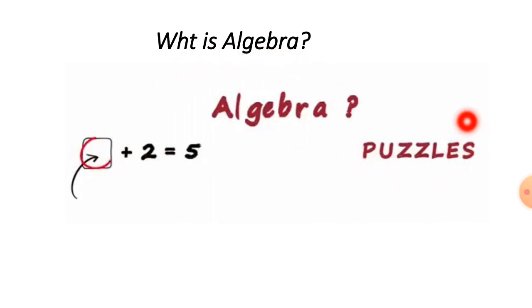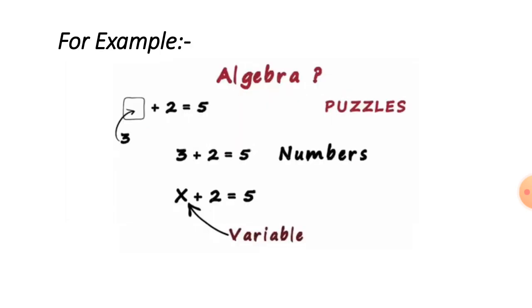So algebra is a puzzle where we find an unknown number or unknown variable and the answer will come. For example, we know that in this box 3 will come because 3 plus 2 is equal to 5.